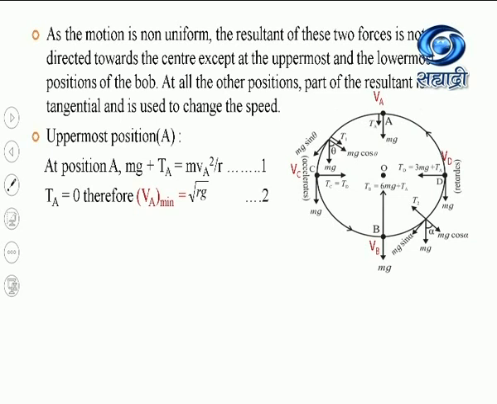Now, we will find what is the minimum velocity of a point mass when it is at the lowermost position B. Means we are going to find out VB.